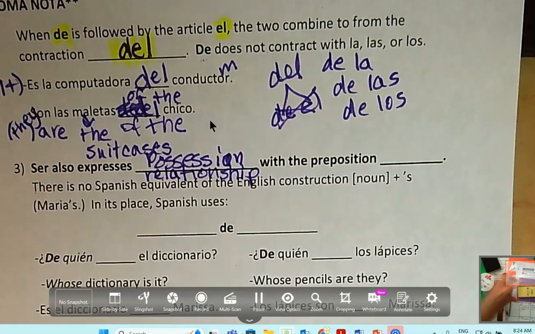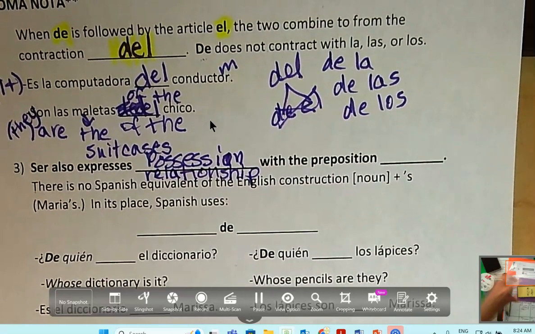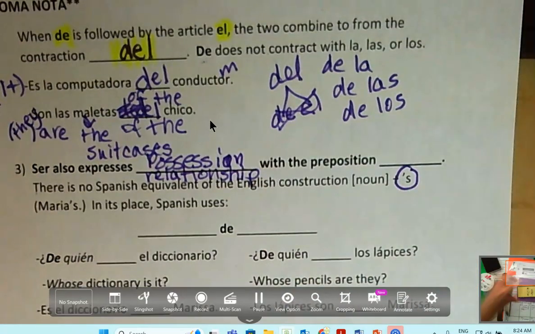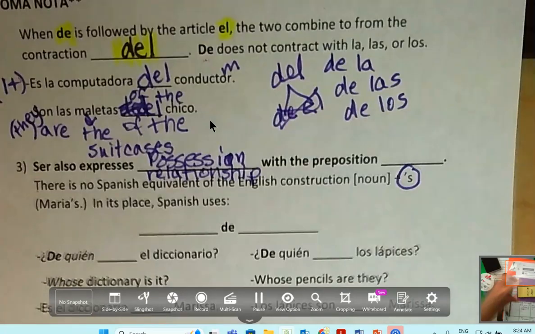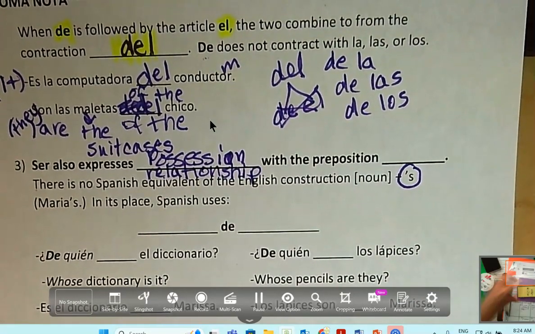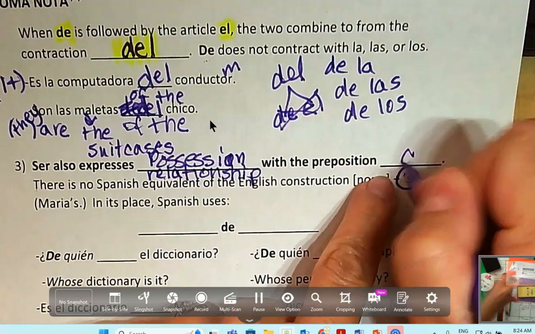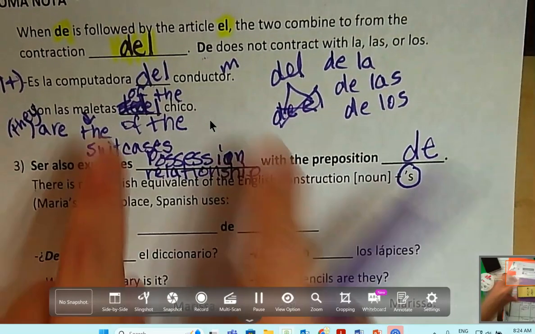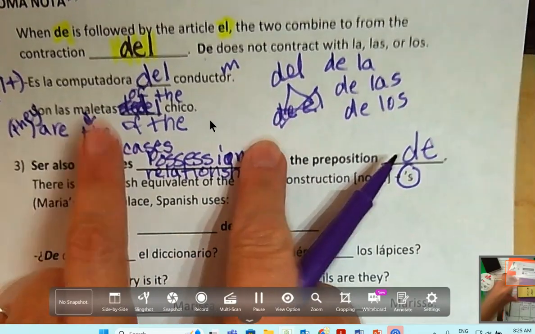But whenever we do relationship, we got to use a preposition again. Because remember, there is no apostrophe S in Spanish, so I can't say Maria's brother. Maria's hermano. I'm going to have to say the brother of Maria. What preposition are we going to use? De. We will come back to this and finish this section of notes tomorrow. Let's practice what we just have up here, which is pretty easy stuff, right?